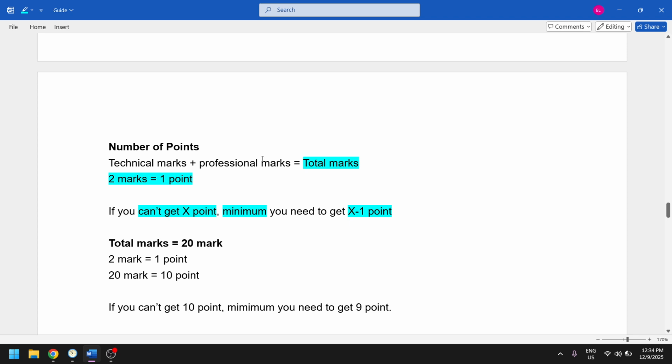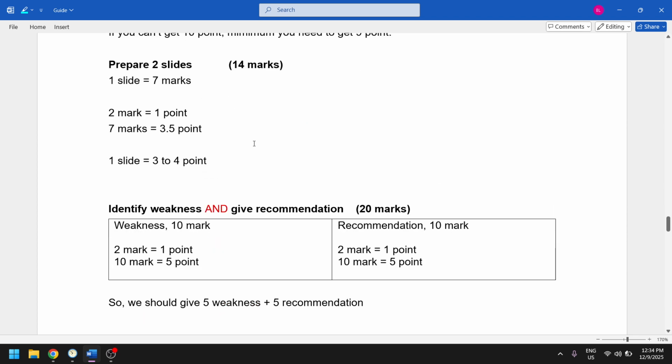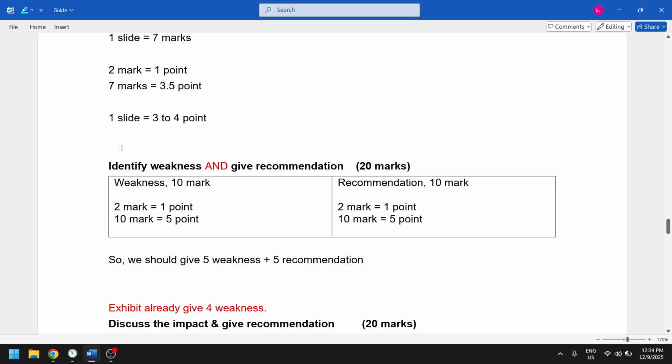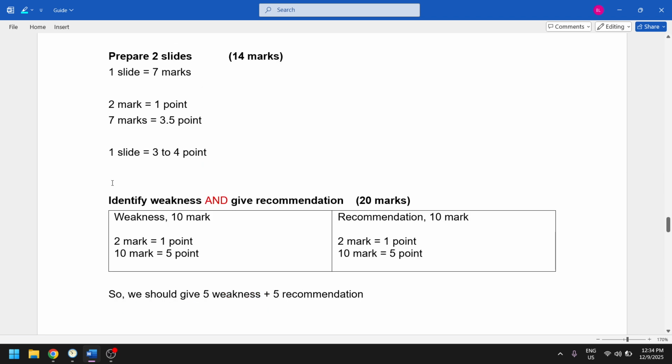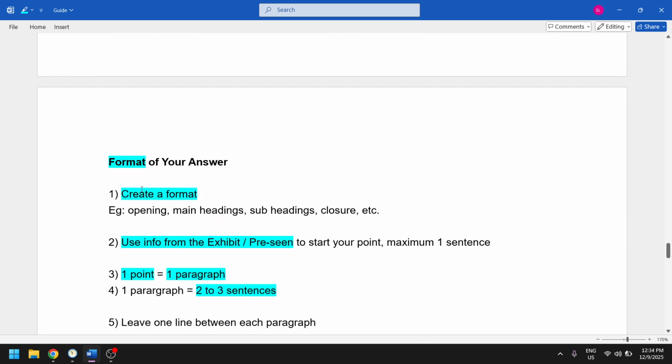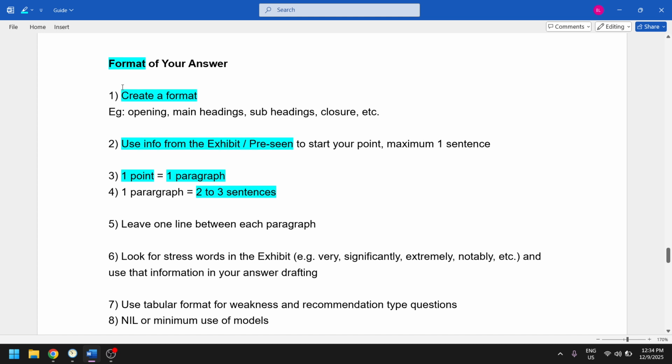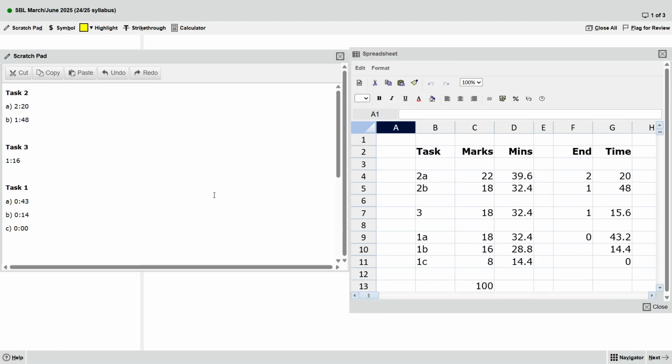Let's continue. So these are the other situations. The format of your answer: first, we will create a format. Opening, main heading, subheading, closure. Let's see this one.